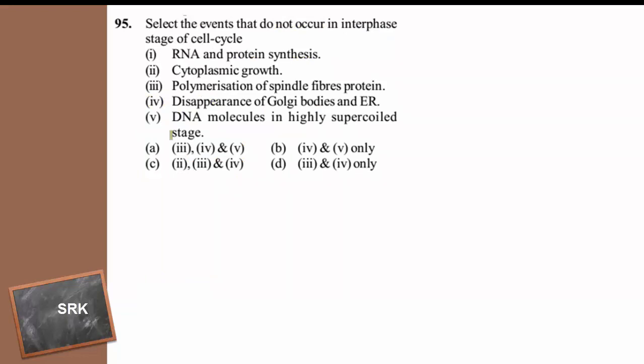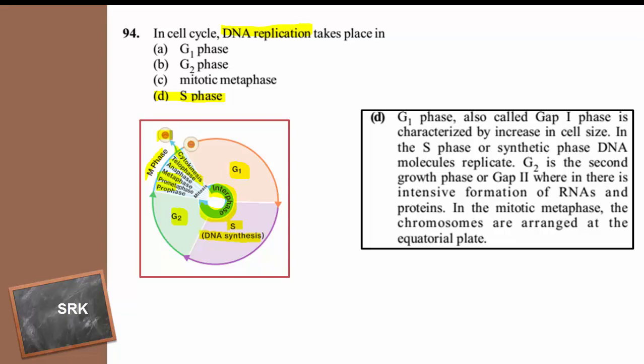Select the events that do not occur in interphase stage of cell cycle. RNA and protein synthesis, cytoplasmic growth, polymerization of spindle fibers, disappearance of Golgi bodies and endoplasmic reticulum, DNA molecules in highly supercoiled stage. See, before this one only you have studied about the cell cycle.